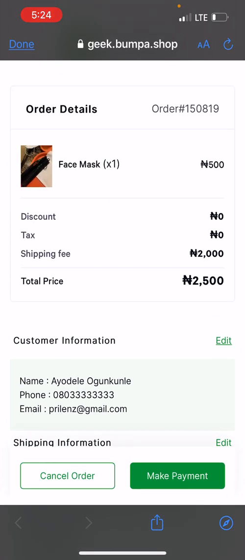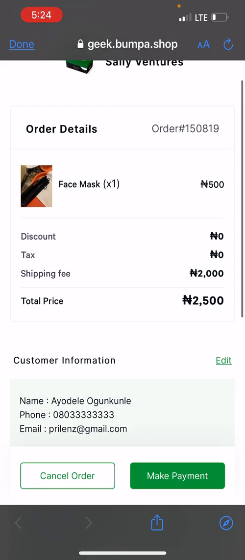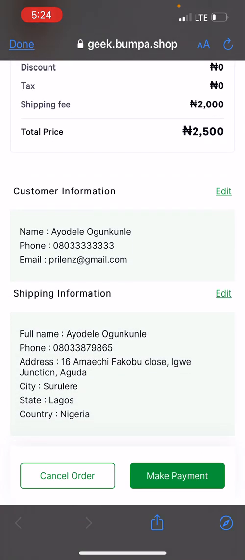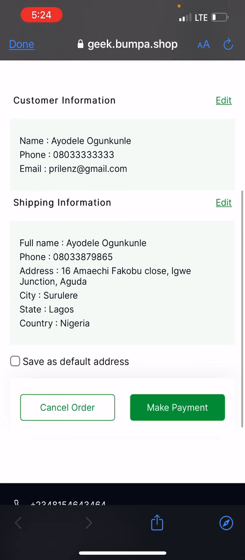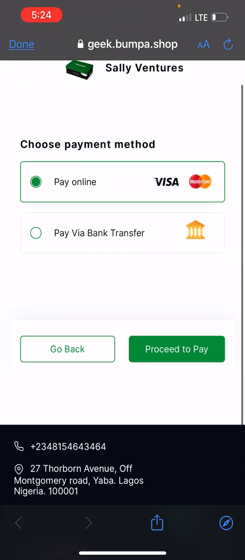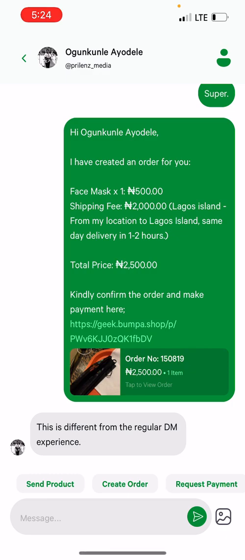But remember, this information is here because I already have Ayodele as a customer on my app. If he was not a customer, he would have to fill it in for the first time, or I would help him as a merchant to fill it, and then any time he comes to purchase from me, this information would already be there. He just needs to click make payment, and he's able to either pay online or pay via bank transfer.